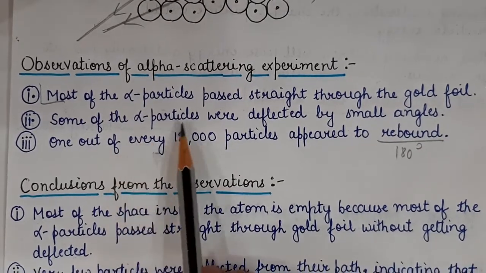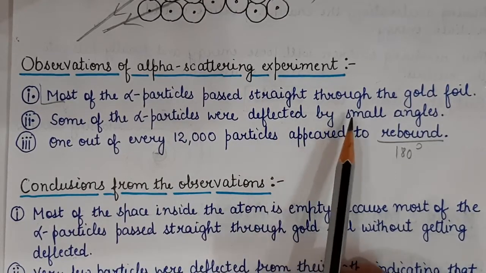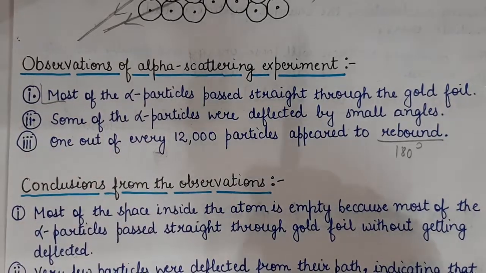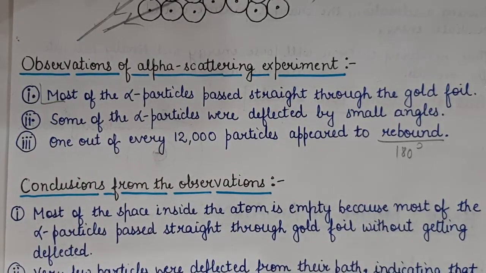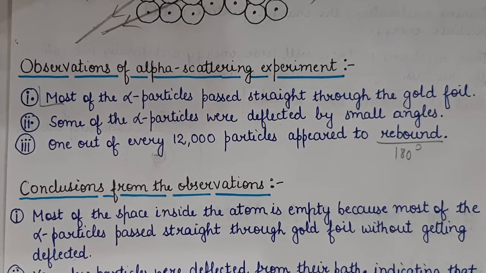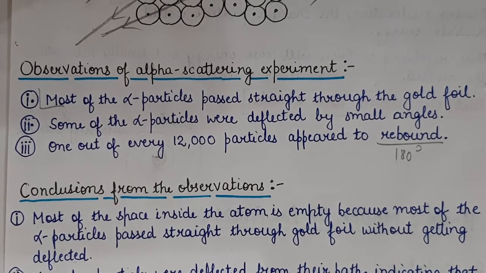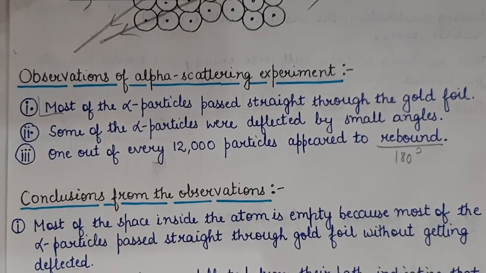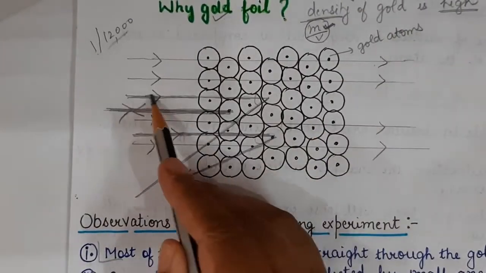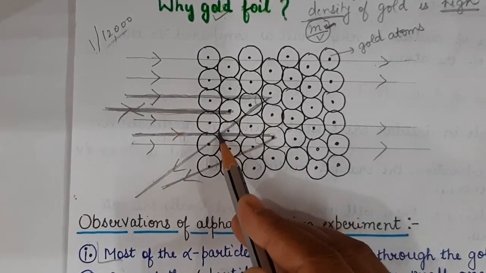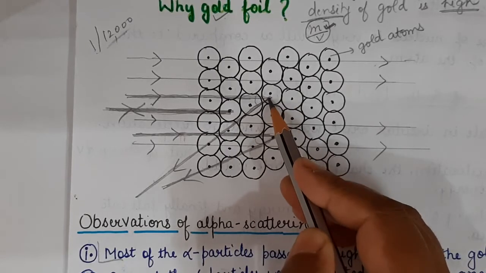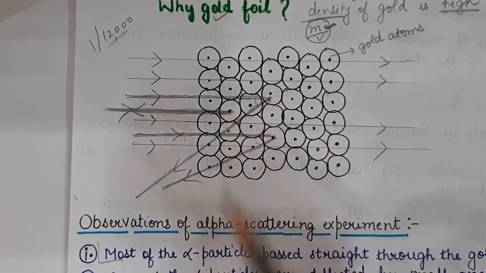They said that some of the alpha particles were deflected by small angles. If something is deflecting back by small angles, what does it mean? It means that there is something inside the atom which is occupying very little space. Okay. This got deflected back. Why? Because there is some space inside the atom which is occupying very little space. That's why the particle got deflected.